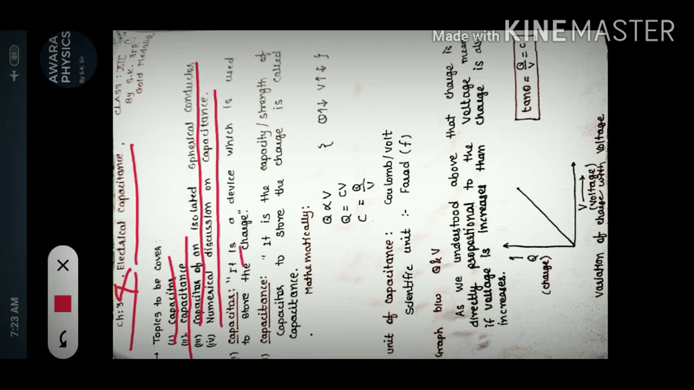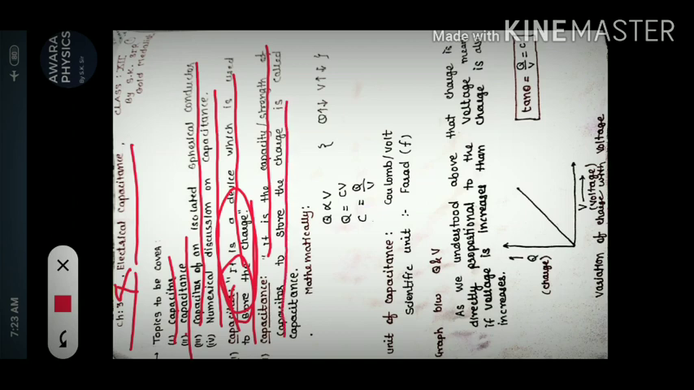It is a device which is used to store the charge. See, capacitor just stores the charge, that is the important thing. Capacitor is used to store the charge. And now what is capacitance? It is the capacity or strength of a capacitor to store the charge, which is called capacitance.